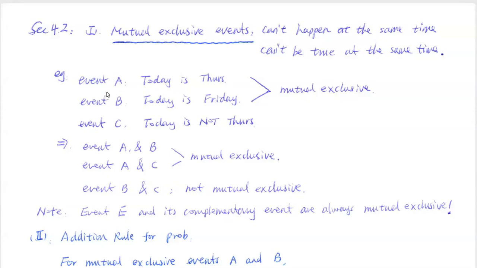Say our first event A is "today is Thursday." That's one statement, so you can say that's one event. As of today, that's false, right? Today is Tuesday, so "today is Thursday" is a false statement. And then event B, "today is Friday." My question is, is it possible for both statements, event A and event B, to be true at the same time? No way. There's no way for both statements to be true at the same time.